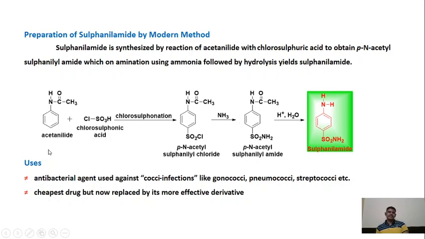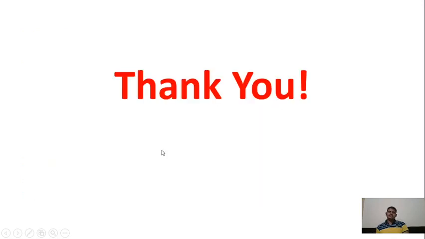What are the uses of this sulfanilamide? It is used as an antibacterial agent, used against coccal infections like gonococci, pneumococci, streptococci, etc. And it is the cheapest drug, but now replaced by its more effective derivatives. Nowadays more effective derivatives are produced, with substitutions somewhere over here, and the drug is more effective than this sulfanilamide. Now, the next part we are going to see in the next lectures. Thank you.